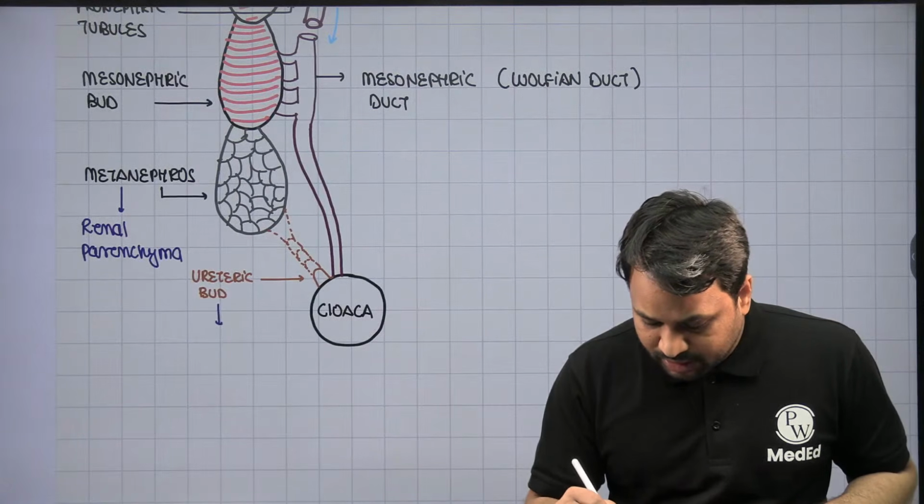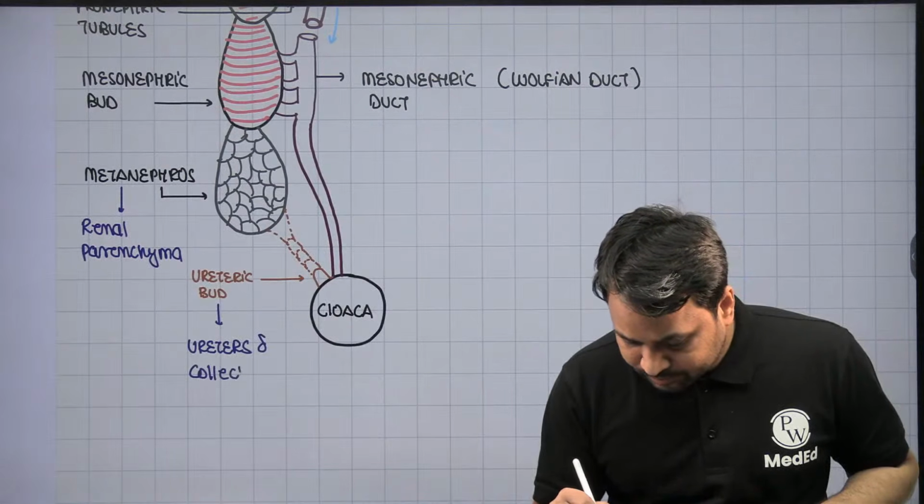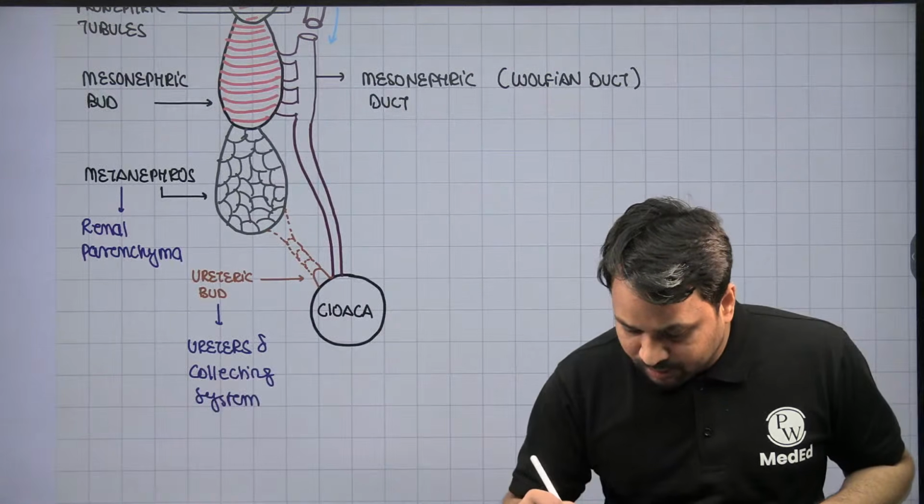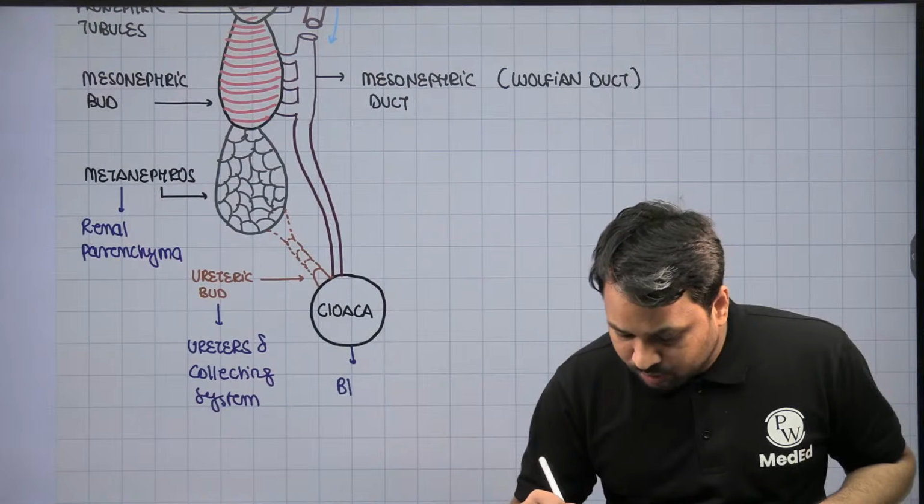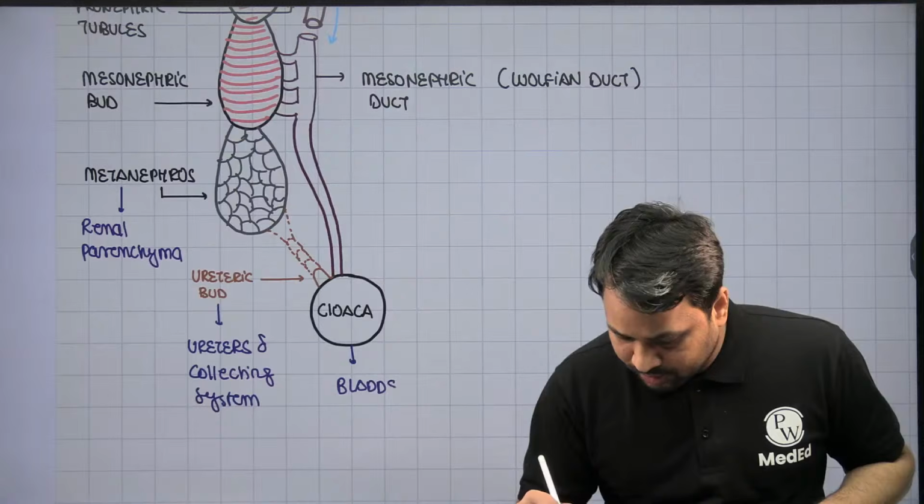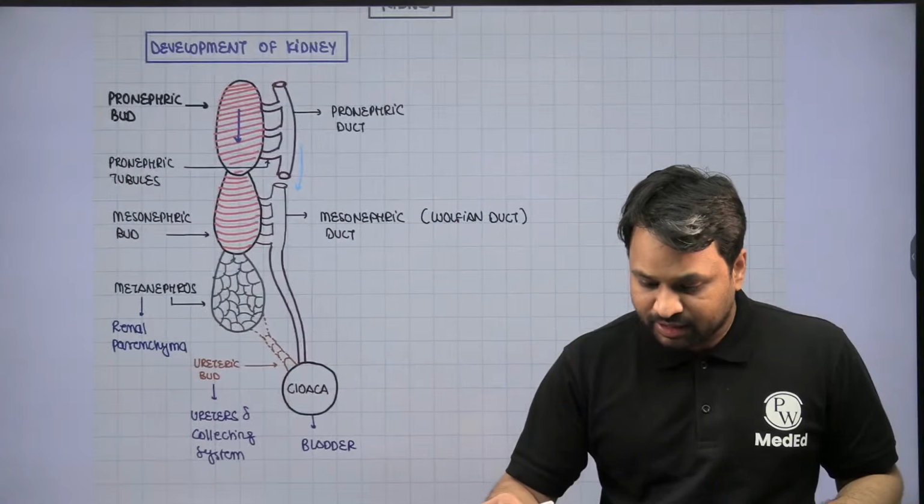The ureteric bud will result in the ureter. It will develop into the ureter and collecting system. The cloaca will develop into the bladder, and this is how the entire kidney is going to be formed.